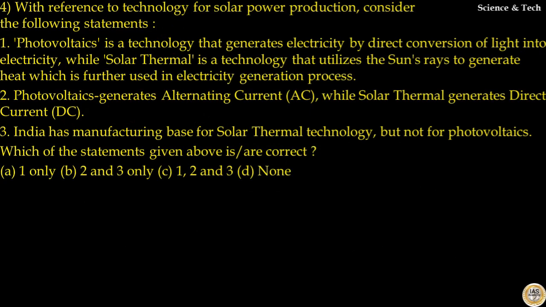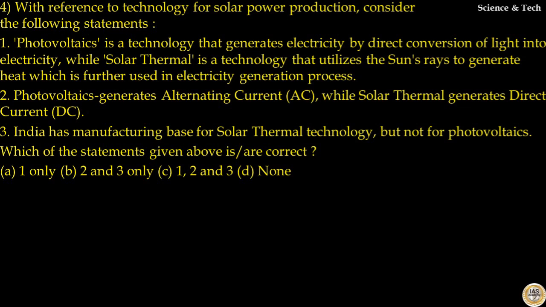Question number 4. With reference to technology for solar power production, consider the following statements. Photovoltaics is a technology that generates electricity by direct conversion of light into electricity, while solar thermal is a technology that utilizes the sun's rays to generate heat, which is further used in electricity generation process. That is correct. Photovoltaic generates AC, while solar thermal generates DC. That is incorrect. Both produce DC.